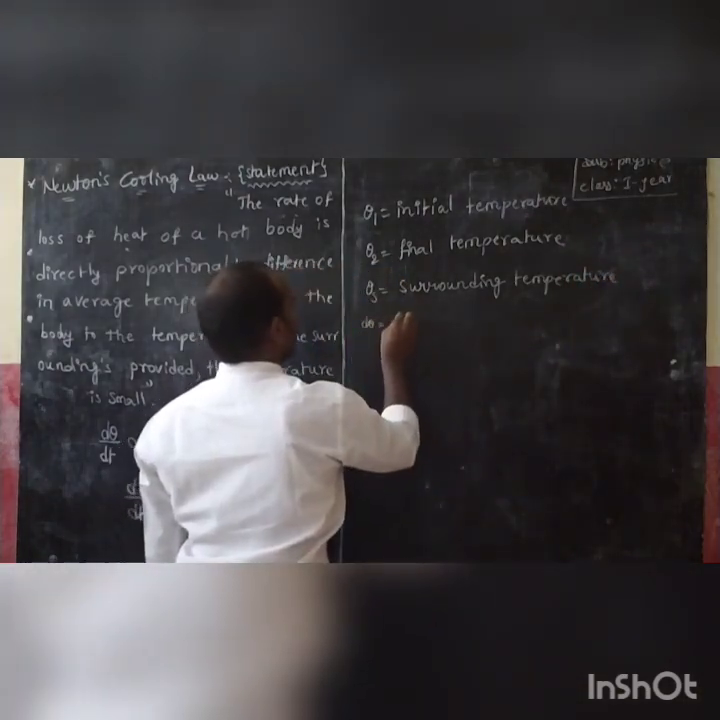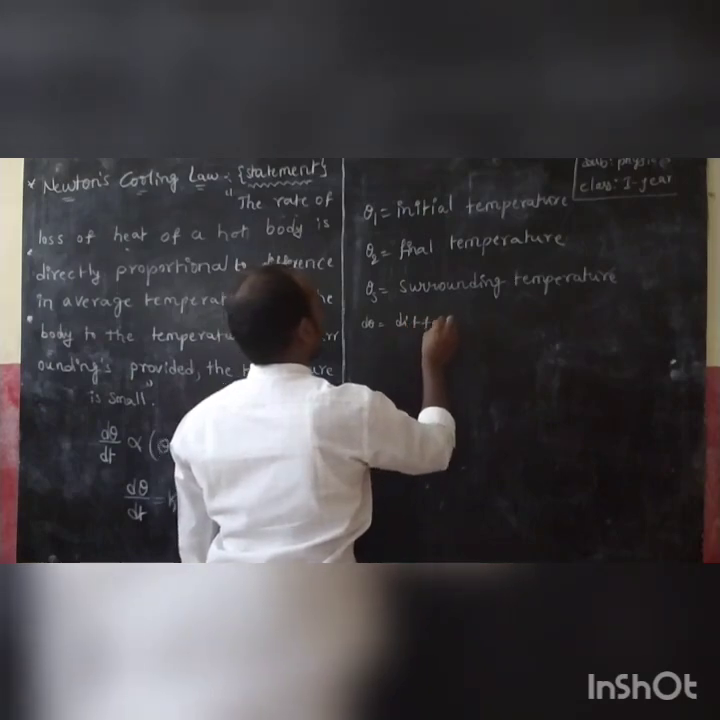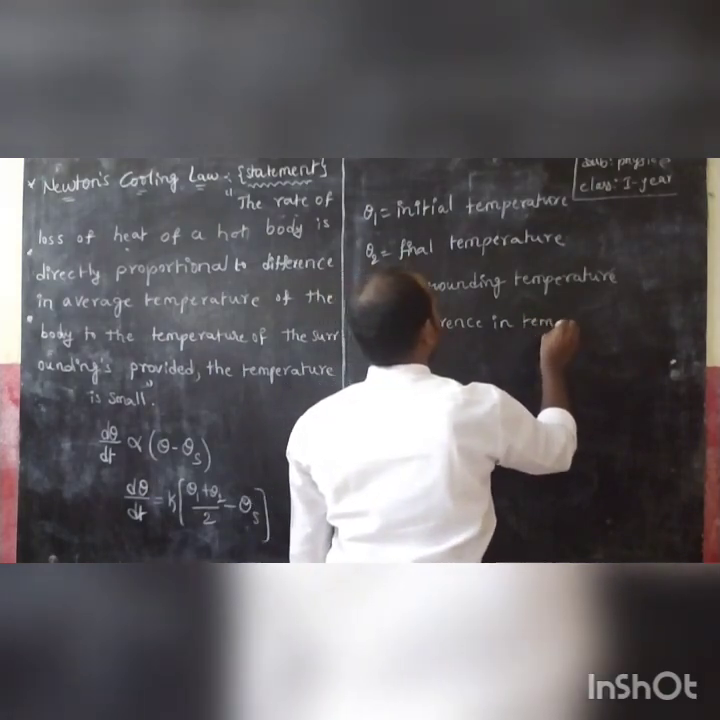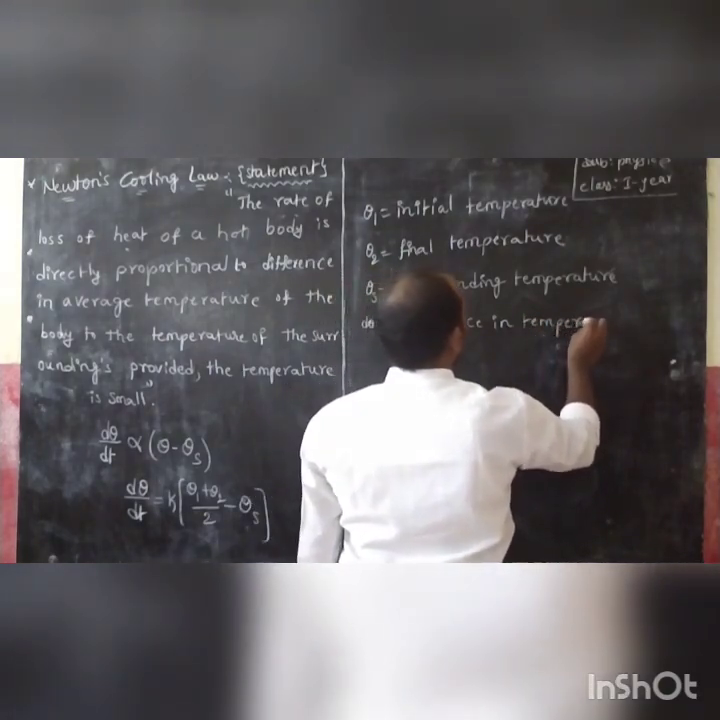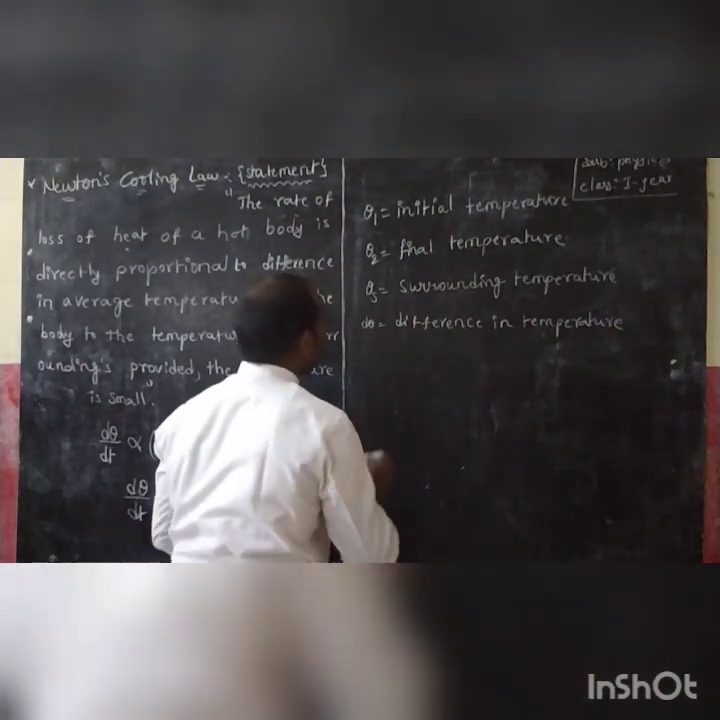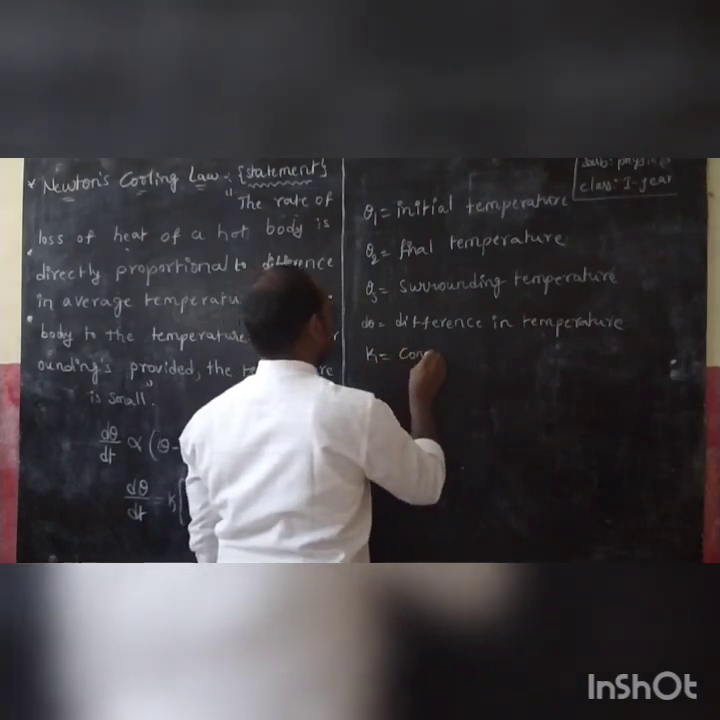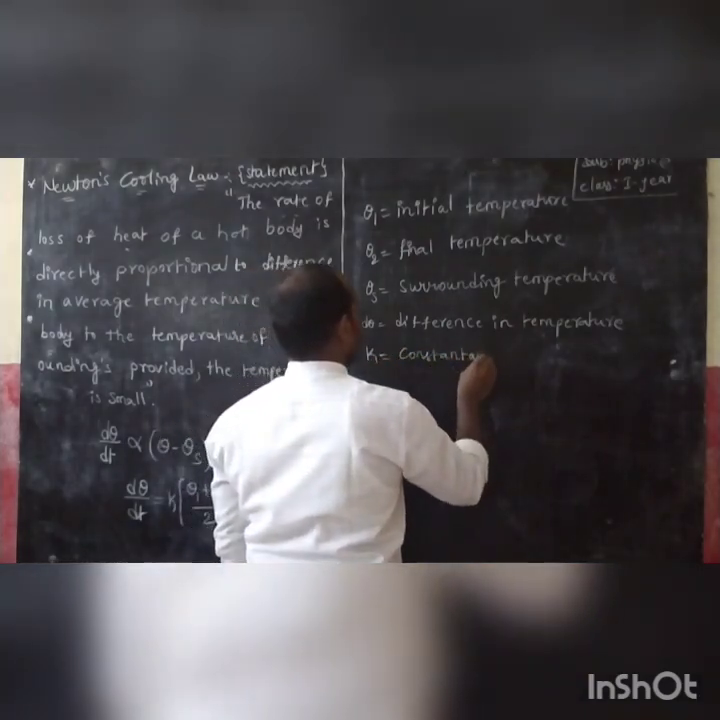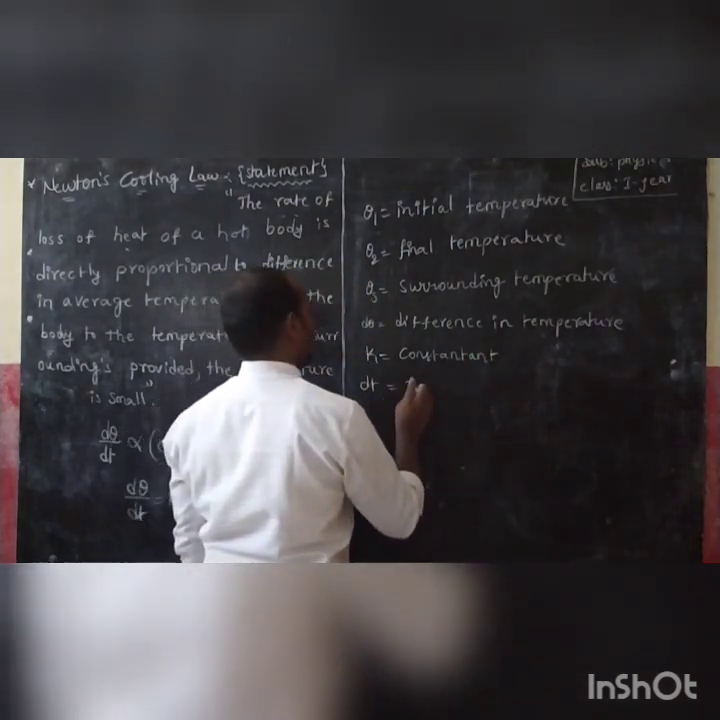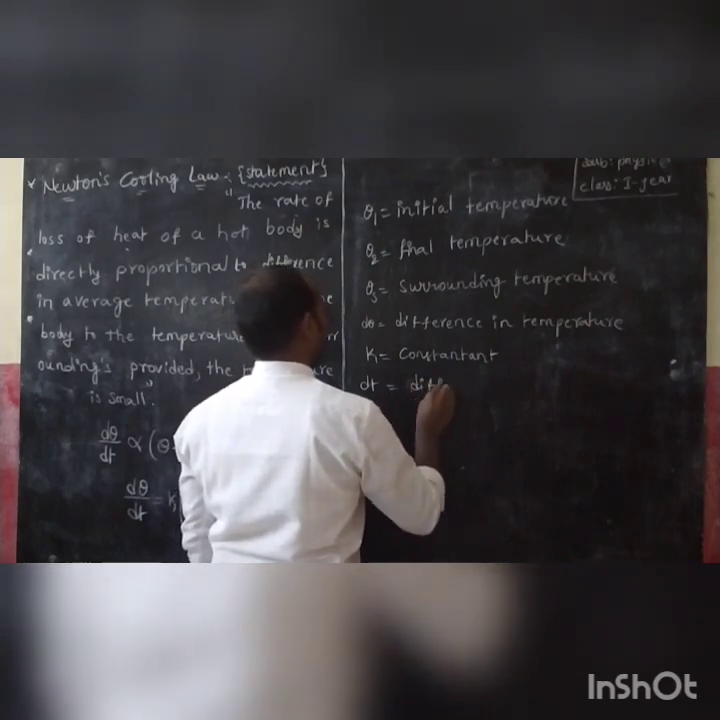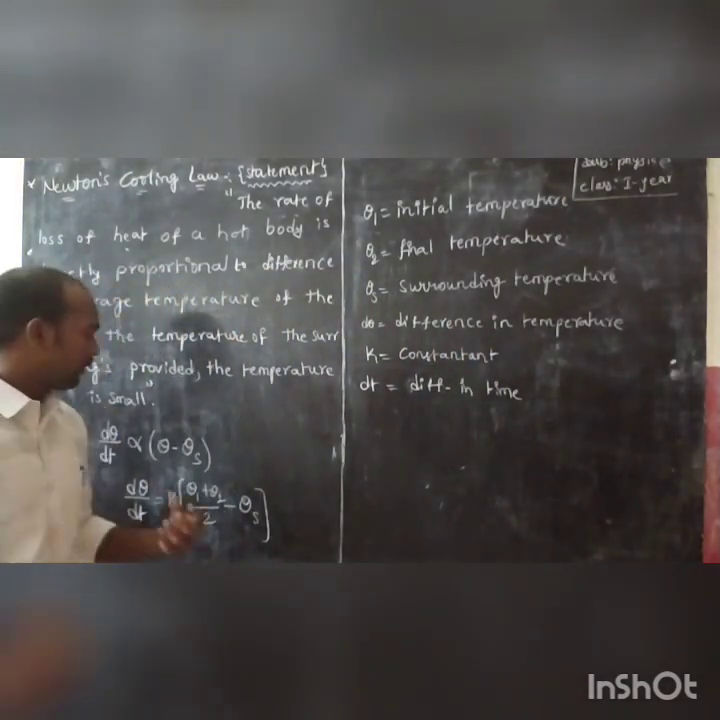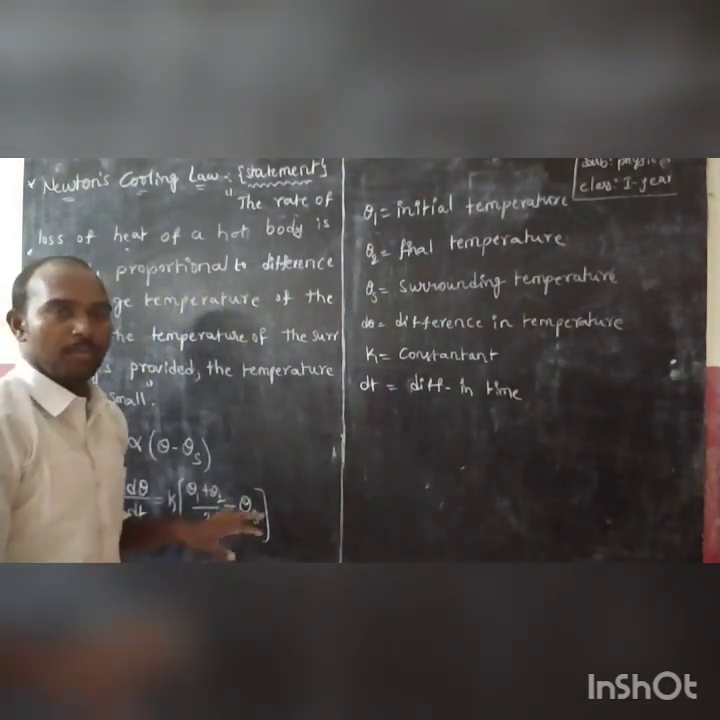And d theta is equal to difference in temperature. And k is equal to constant. And dt is equal to time, difference in time. So this is the data to explain these terms. Is it clear? I hope you all understand this one.